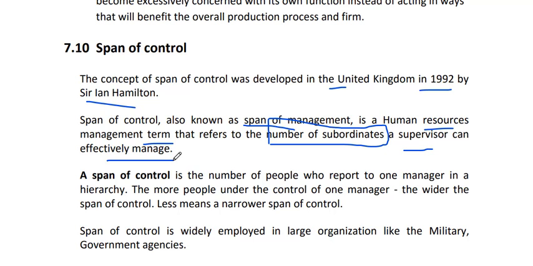Let's say under me there are 4 or 5 members. If I am going to manage 5 people, or 50 people, how many subordinates are there under me, the number of subordinates I can manage, it's called span of control or span of management.